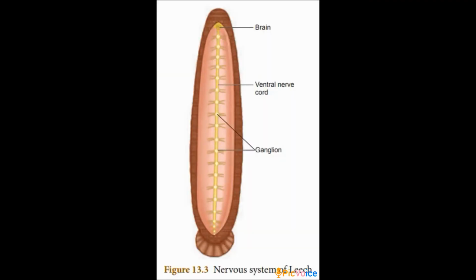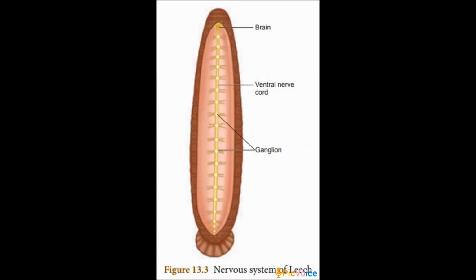Next, we are going to see the nervous system of the leech. The central nervous system of the leech consists of a nerve ring and a pair of ventral nerve cords. The nerve ring surrounds the pharynx and is formed of the suprapharyngeal ganglion, circumpharyngeal connectives and the subpharyngeal ganglion.